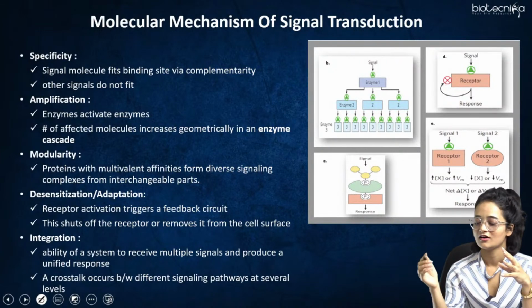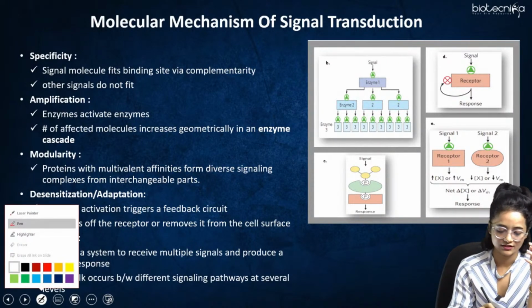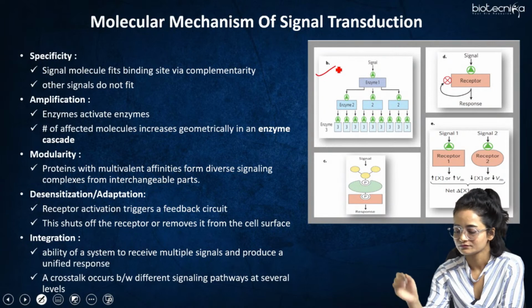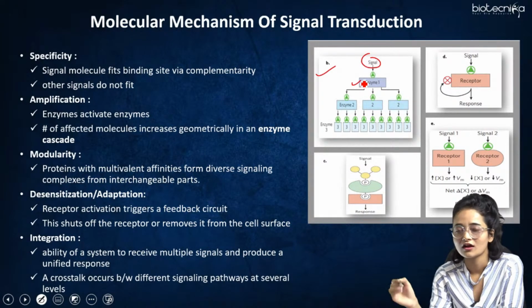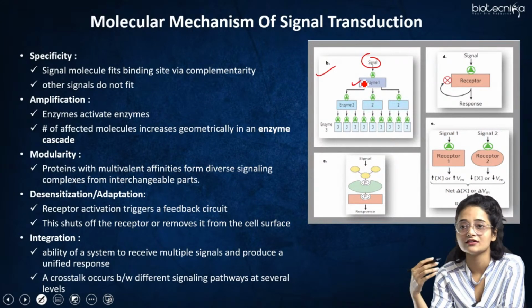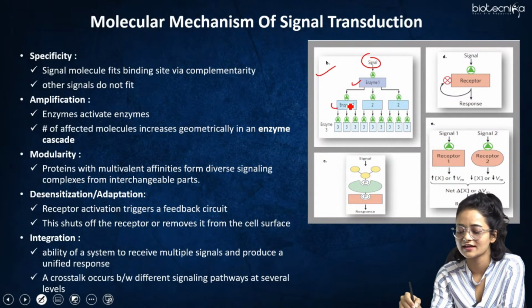Here you can see from the figure. There is a signal coming. It activates the first enzyme. Then this particular enzyme produces further signals and activates enzyme 2.